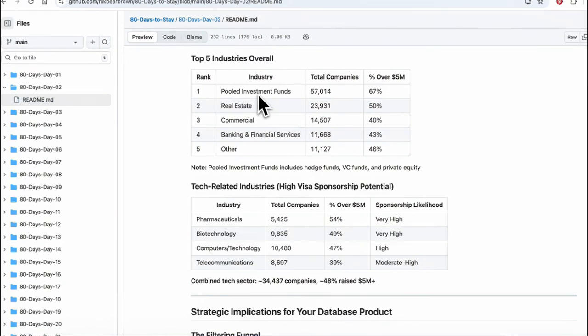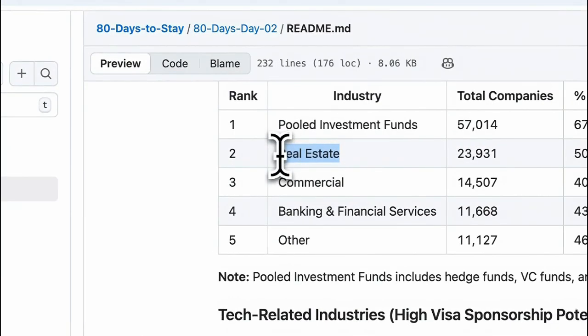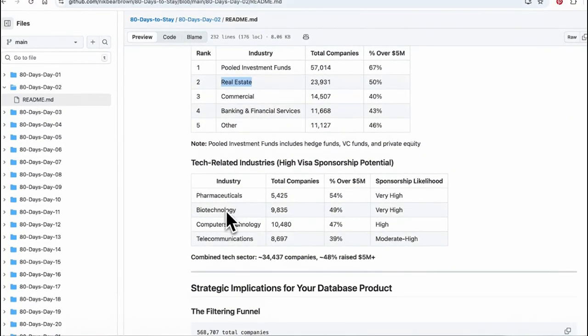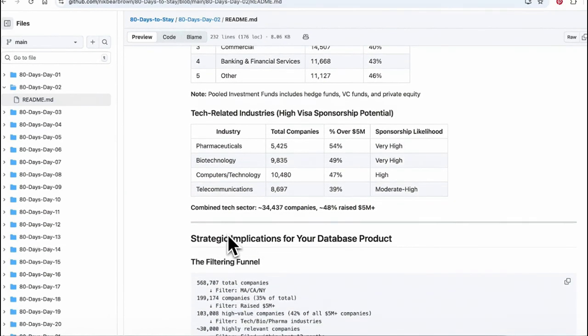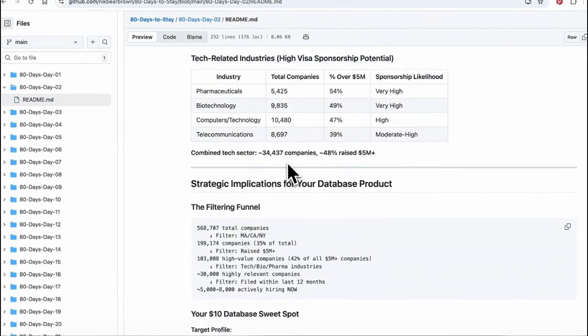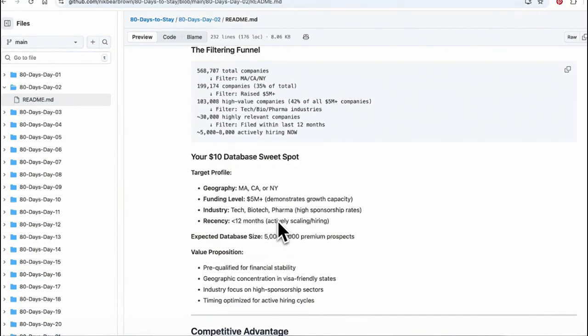We'll have to see whether they're hiring, but maybe, because they're likely to hire analysts and programmers and people like me. Real estate, I'm not sure. Probably low. But pharmaceuticals for sure, biotech for sure, computers for sure, finance for sure. So we'll see how many companies we end up with. But 50,000 companies, if we add a couple more industries here, is sort of our starting spot.